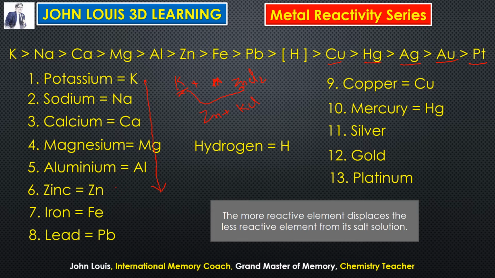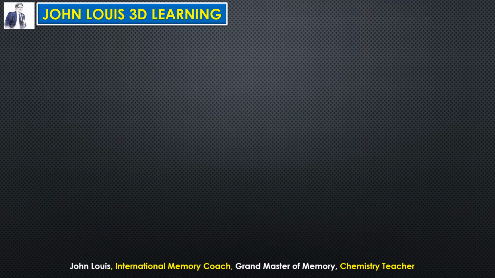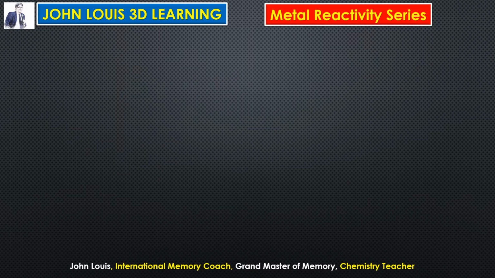Suppose you put it the other way, zinc and potassium chloride. Here there is no reaction because zinc is less reactive than potassium. Therefore, it cannot displace potassium from that compound. So that is why learning and remembering this reactivity series is important. In this slide we are going to learn how to remember the metal reactivity series.